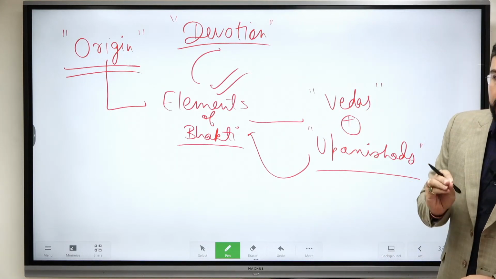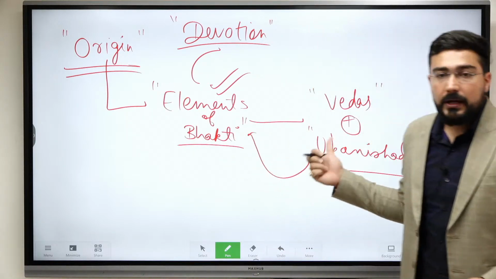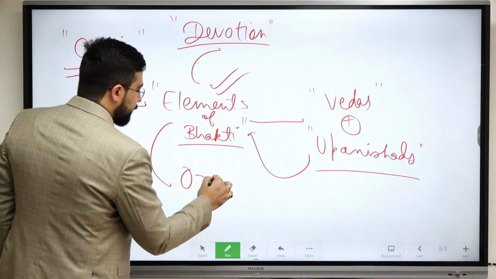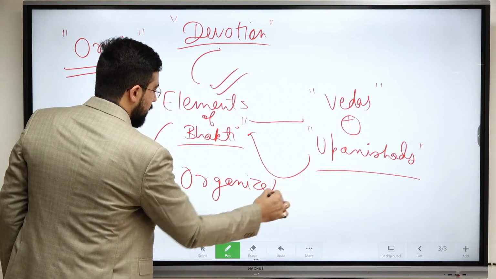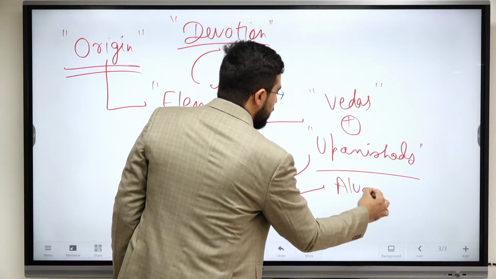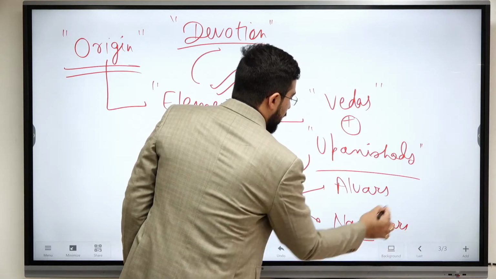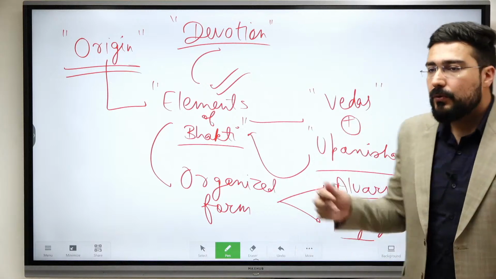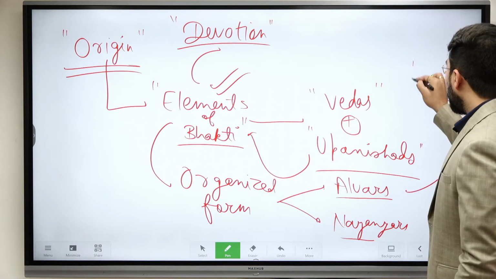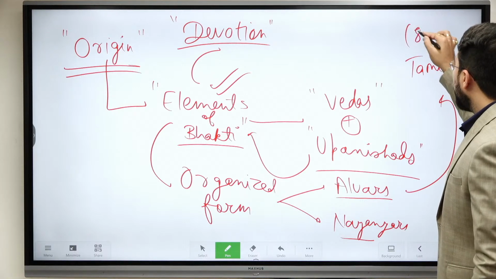Okay, is it clear? So when we talk about origin, you are going to say certain elements of bhakti can be found from Vedic as well as Upanishad itself. Then if we talk about the organized form, they were starting off with Alvars and Nayanars. In short, bhakti related to Vishnu and Shiva. So this started in South India, and to be more precise, in Tamil Nadu. This strengthened during the 8th to 10th century.